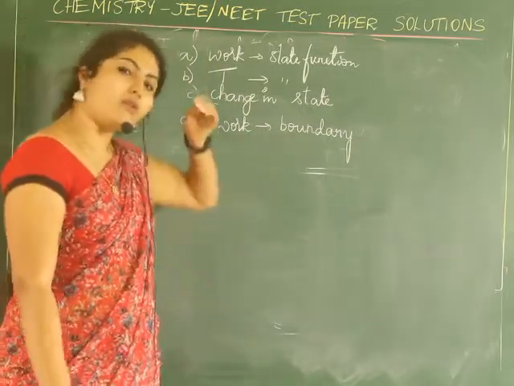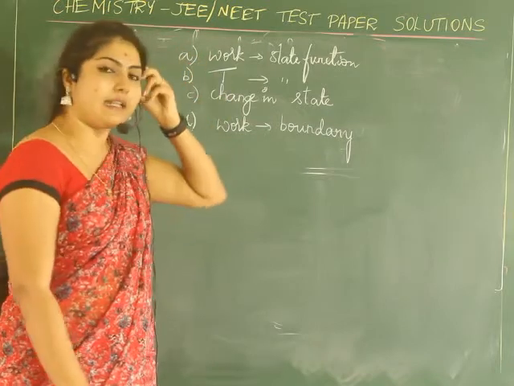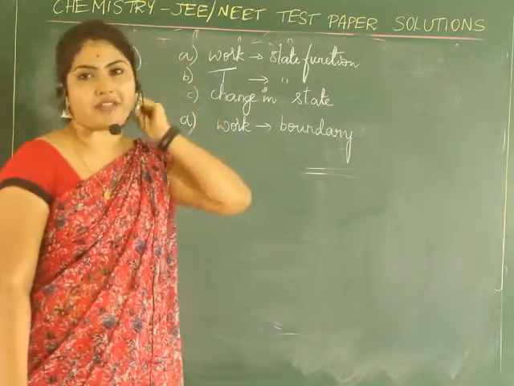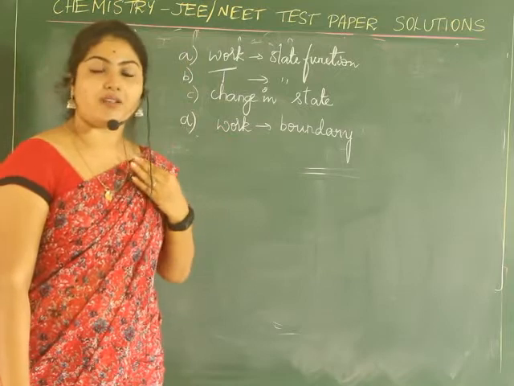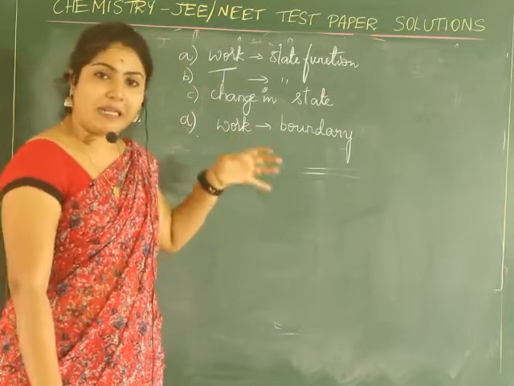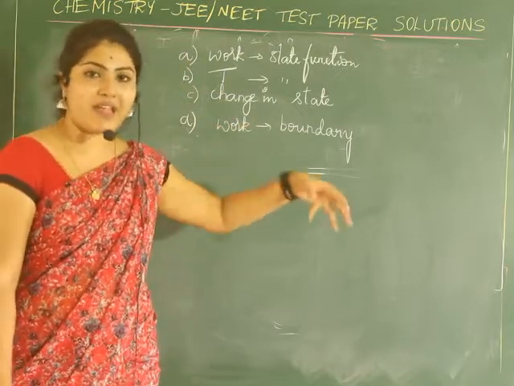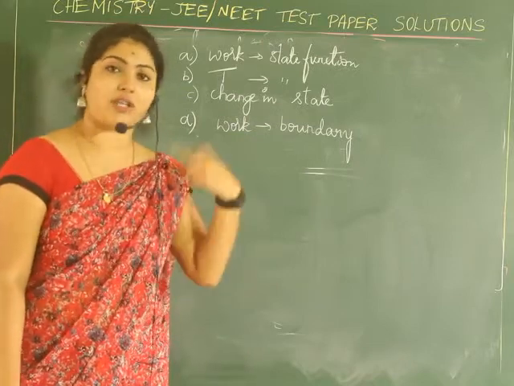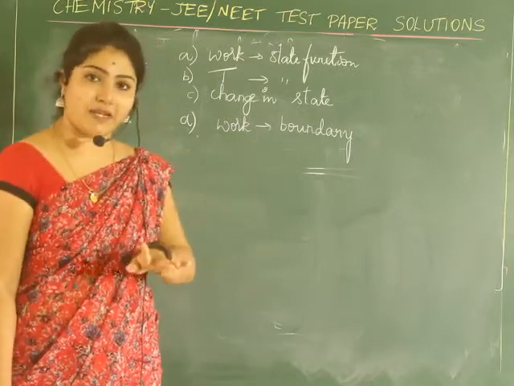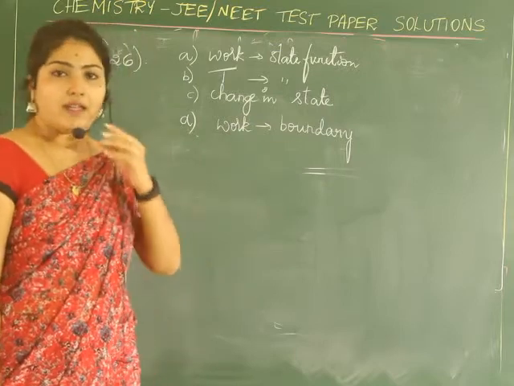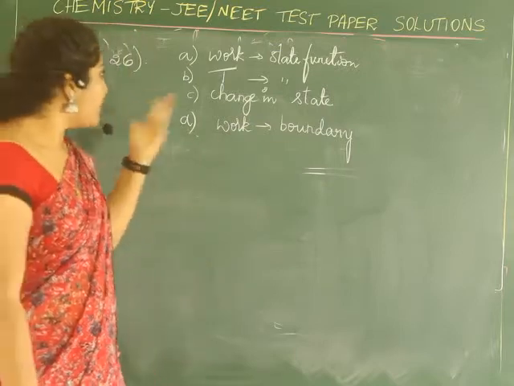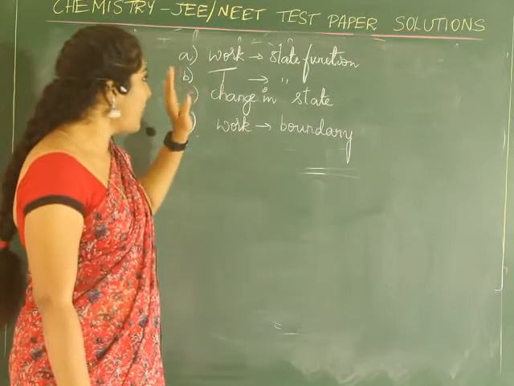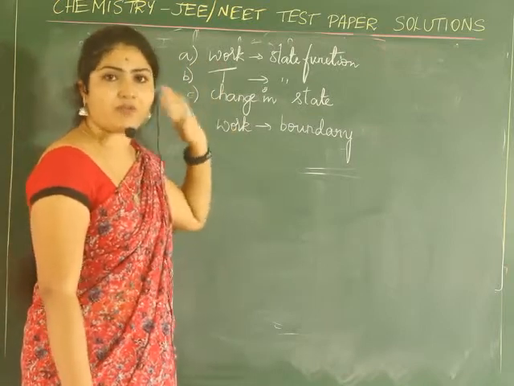Before moving on to this in detail, you should know what a state function is and what a path function is. State functions depend only on the initial and final state. Whereas a path function does not depend on the initial and final state, but depends on the path that has been carried. See, in the rest of the options, however, our answer should be option A itself.